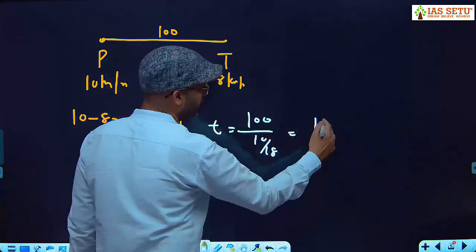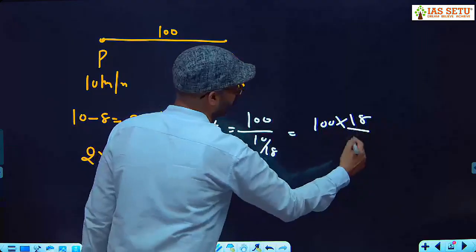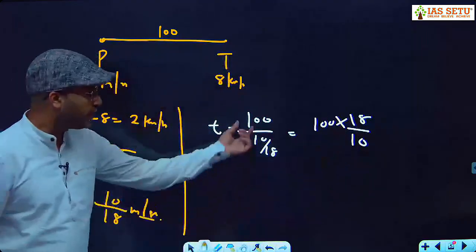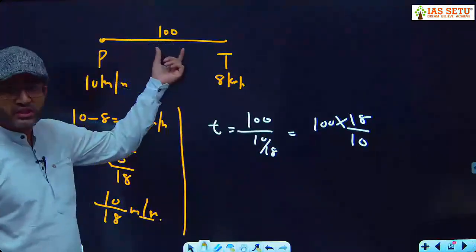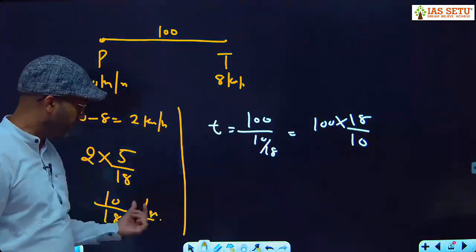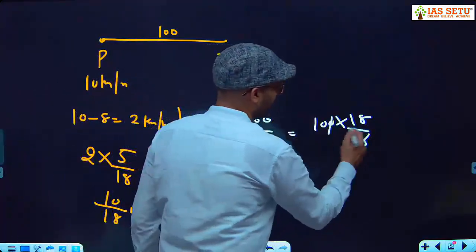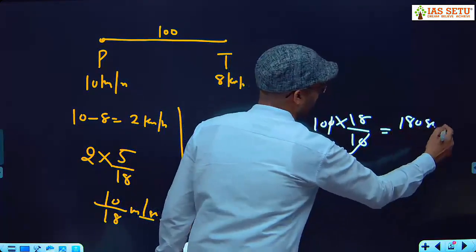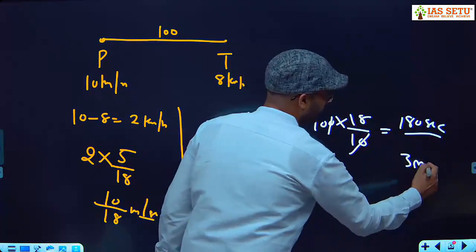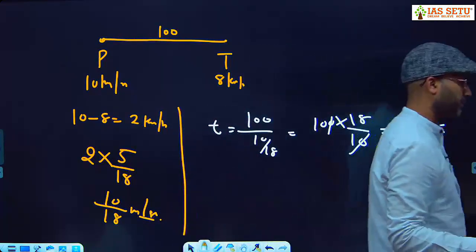10 by 18 ये हो जाएगा उल्टा, 100 into 18 by 10. Is this okay? 100 meter, because this is the initial distance, and 10 by 18 is the speed in meter per second. तो ये होगा उल्टा. So it is 180 second. Tell me what is 180 second? 3 minutes. 3 minutes.